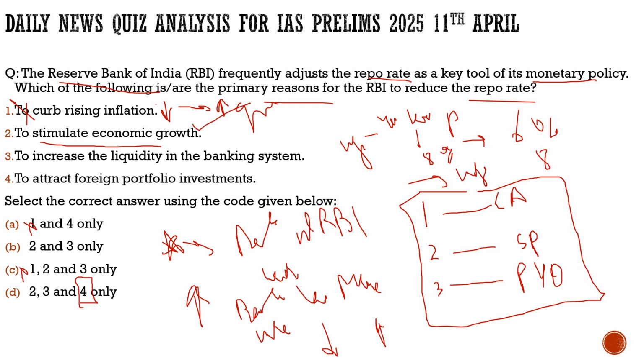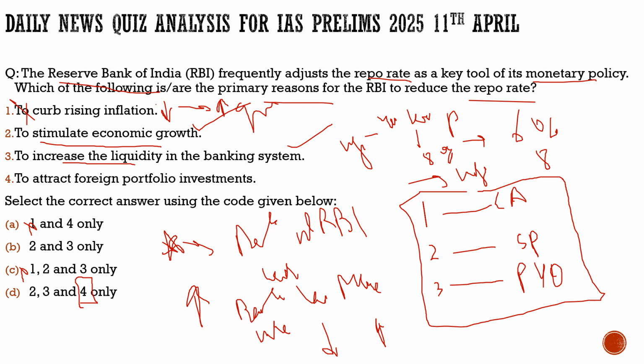Now the third statement, it says to increase the liquidity in the banking system, 100% correct. The RBI reduces repo rate to increase the liquidity in the banking system because banks feel much freer to borrow money from the RBI, as they have to pay less interest on that. So the third statement is also true.